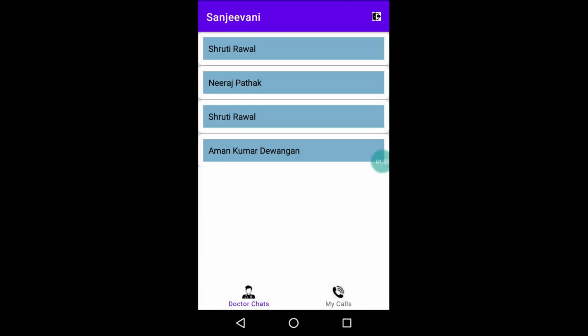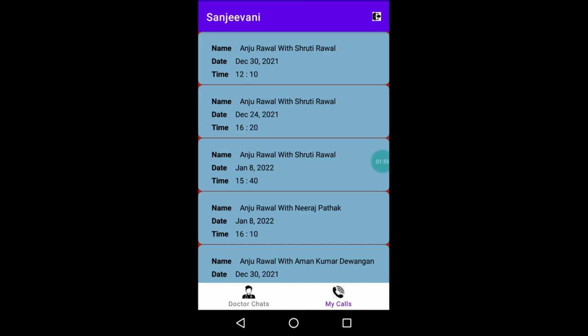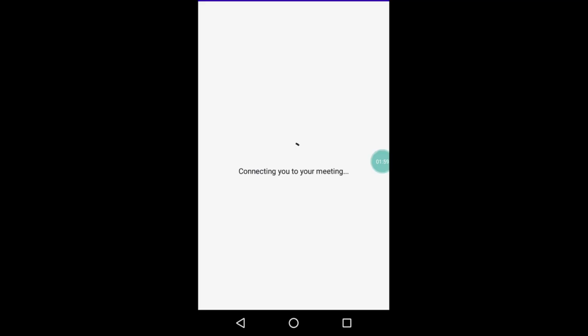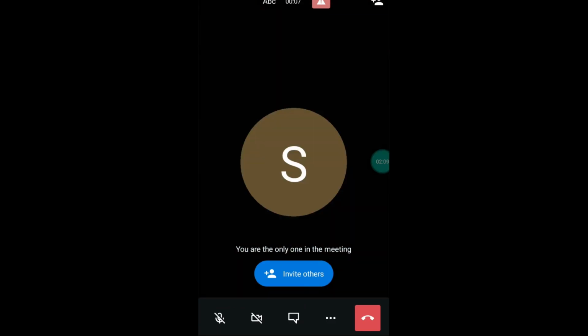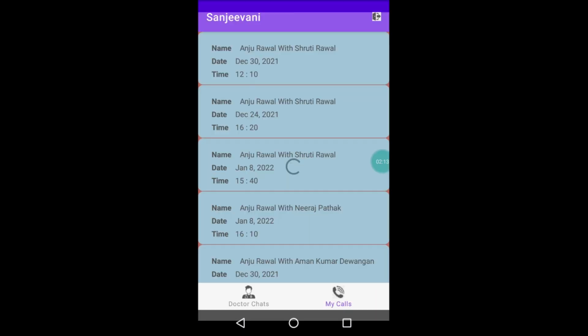And I can also view all the appointments that I have with different people. And whenever I click on any of them, the meeting will start. So for creating this feature, we have used the Jitsi Meet SDK. So I can join the meeting as per the date and timing.